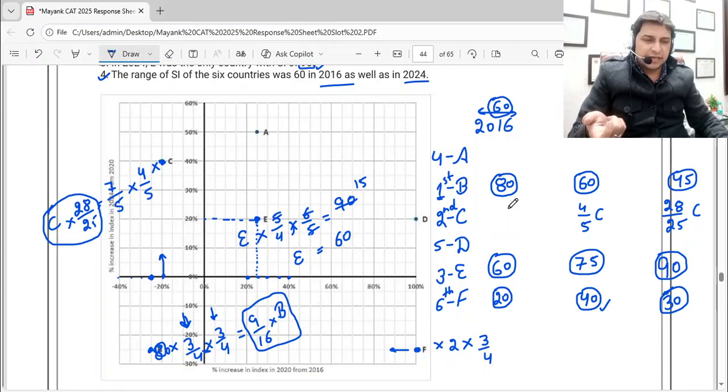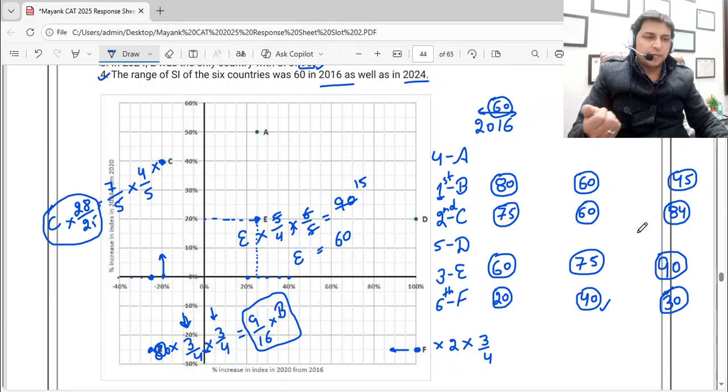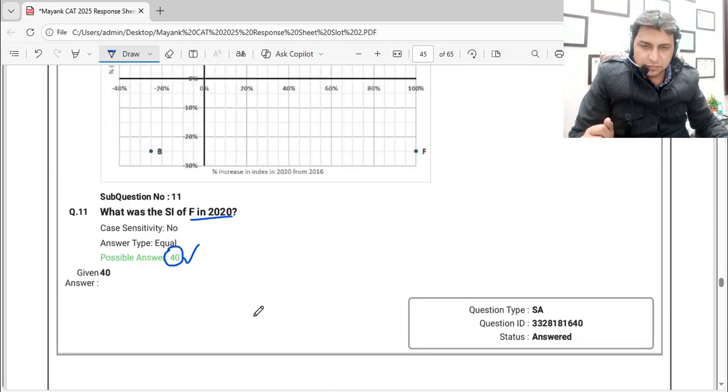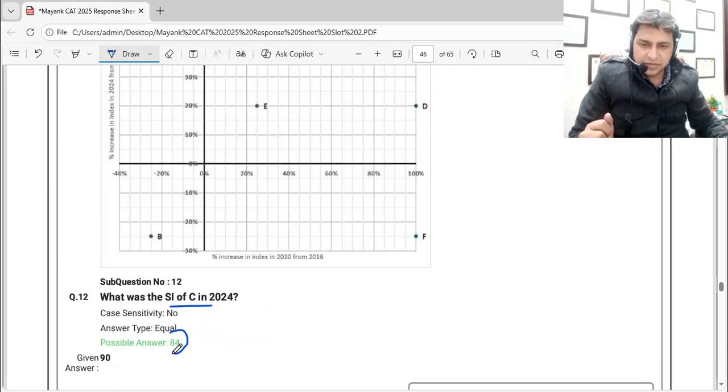So if C is 75, then 4 by 5 of 75 is 60. And 28 upon 25 of C, that should be 84. Now that should be my answer. That is the answer here.